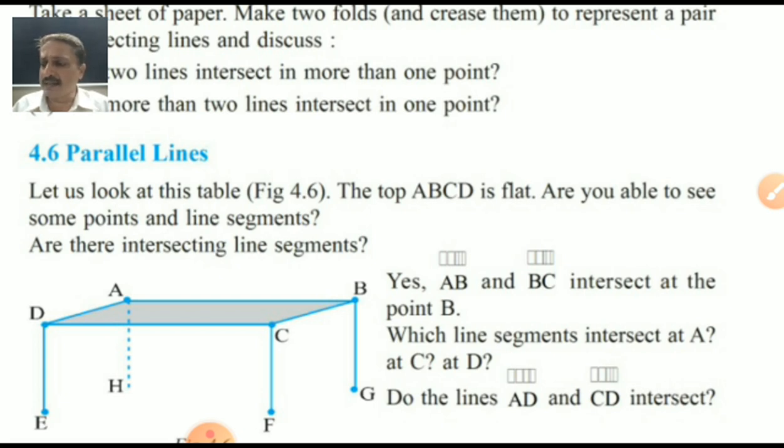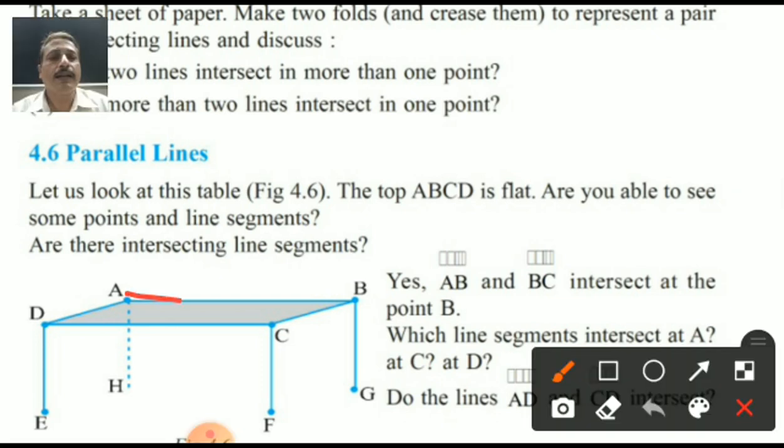Yes. Are these intersecting line segments? Yes. AB and BC, both the lines intersect at the point B. Is it or not? Yes. See, this is line AB and this is line BC. Sorry students, I cannot take out these straight lines, but you can get the idea. They are meeting on point B. Is it or not? Yes.